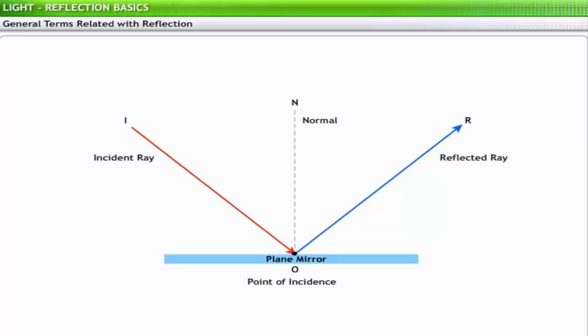Normal is an imaginary line drawn at the point of incidence, perpendicular to the reflecting surface. The angle of incidence is the angle between the incident ray and the normal, and is denoted by I. The angle of reflection is the angle between the normal and the reflected ray, and is denoted by R.